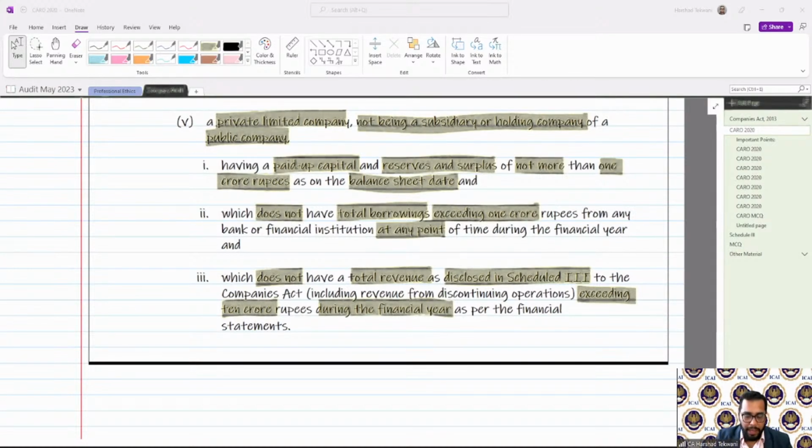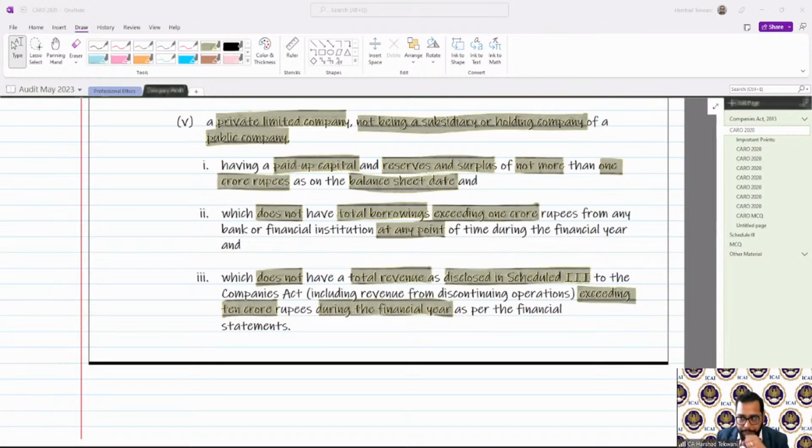Simple. The answer is no. If you have the exemption of a small company, then it will not be applicable to you. Once you have obtained the small company exemption, it will not be applicable to you.